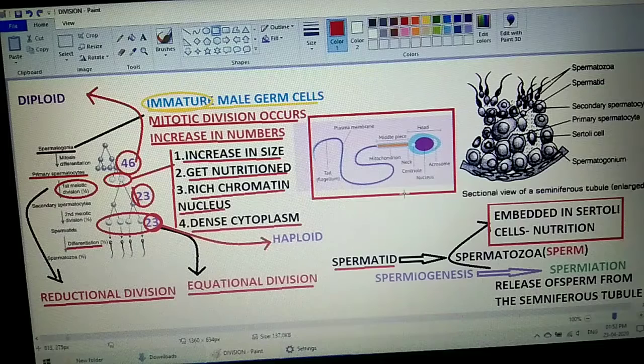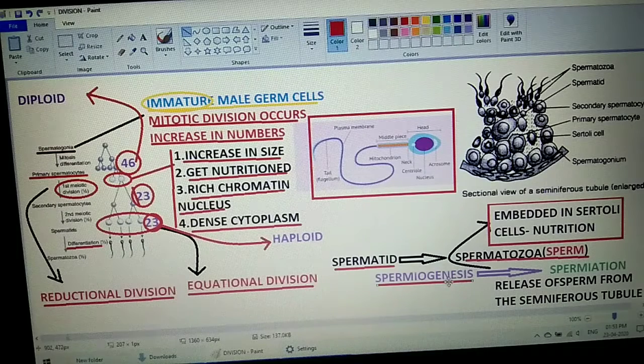The structure of the sperm we will be discussing in detail later on, students. But after the differentiation, these spermatids are converted into spermatozoa, and the spermatozoa, students, is also called the sperm. Spermatozoa and sperm are similar things, they are not different. So the spermatid is converted into spermatozoa or sperm through the process of differentiation. Now students, this complete change from the spermatid into spermatozoa is called spermiogenesis.